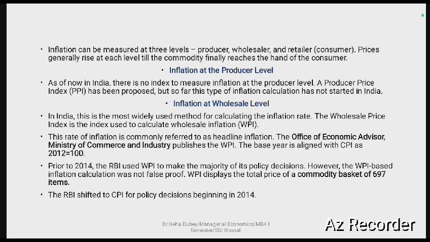Inflation can be measured at three levels. First is the producer level, then the wholesale level, and the retailer level, meaning where we are buying it. Prices generally rise at each level till the commodity finally reaches the hand of the consumer. So the retailer level is considered the consumer price level.